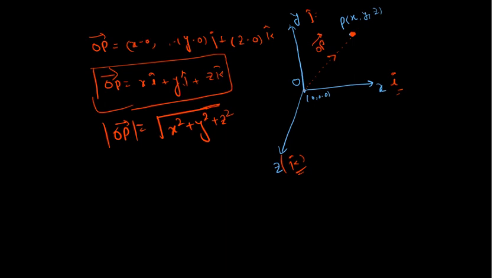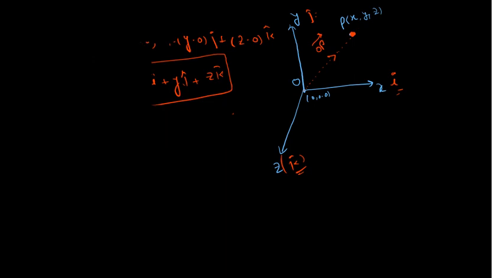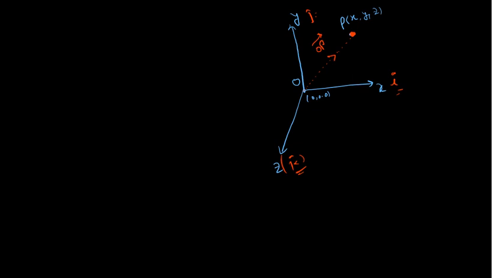Direction cosine suggests by what particular value the OP vector, or any position vector, is tilted with respect to the x-axis, y-axis and z-axis. If I draw a perpendicular to the x-axis, I will get a point. If I draw a perpendicular to the y-axis, I will get a point, and if I draw a perpendicular to the z-axis, I will get a point.